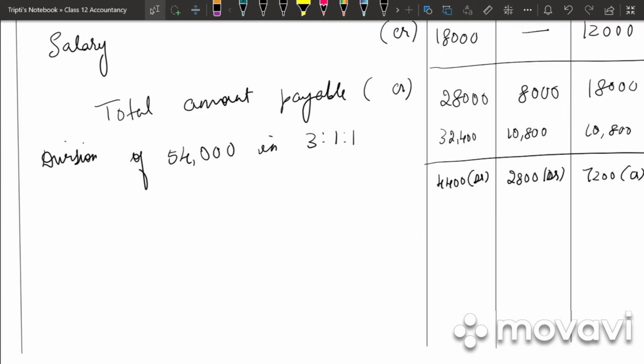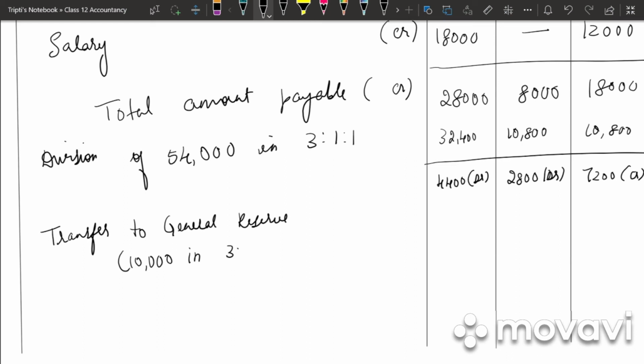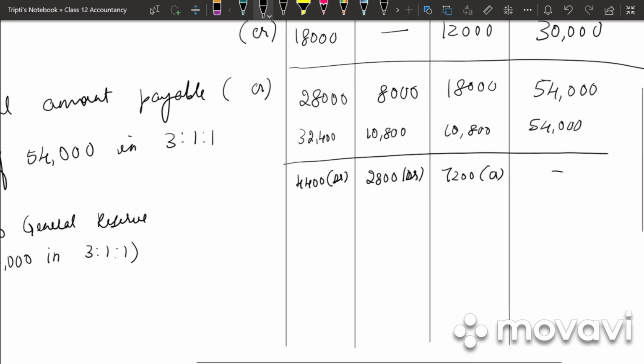So third point, they have given transfer of profit to general reserve 10,000. So they have given us the amount of general reserve 10,000. So write down transfer to general reserve in bracket 10,000 in 3:1:1. So 10,000 into 3 by 5 we get 6,000. 10,000 into 1 by 5 we get 2,000 and 2,000.